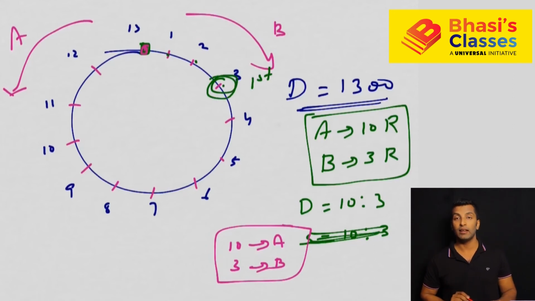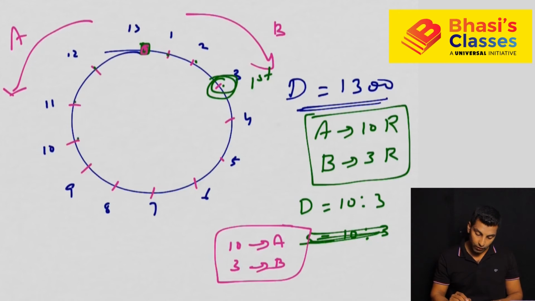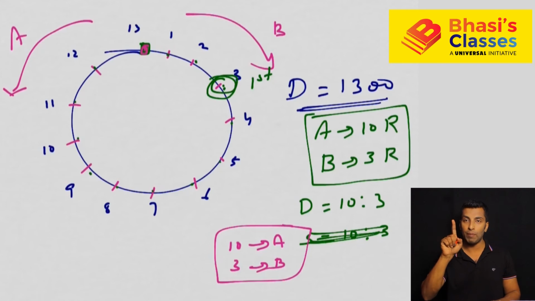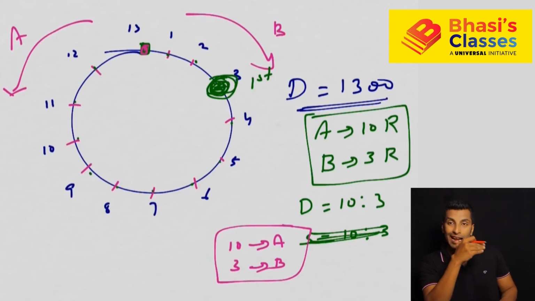A will cover 1, 2, 3, 4, 5, 6, 7, 8, 9, 10. But we don't want to consider both, follow one person. We follow B. So this is where the first meeting happened. When the first meeting happened, I told you one round is covered. Out of that, 10 will be covered by person A and 3 will be covered by person B. So out of 1300, that means 1000 meters is covered by the first person and 300 is covered by the second person.